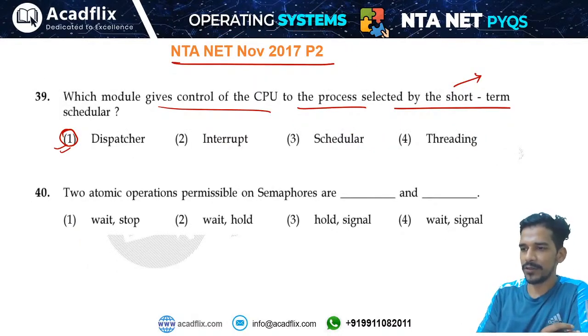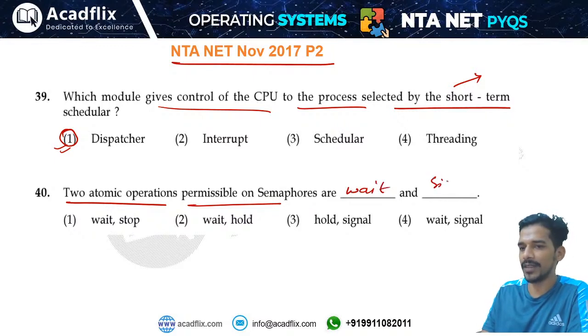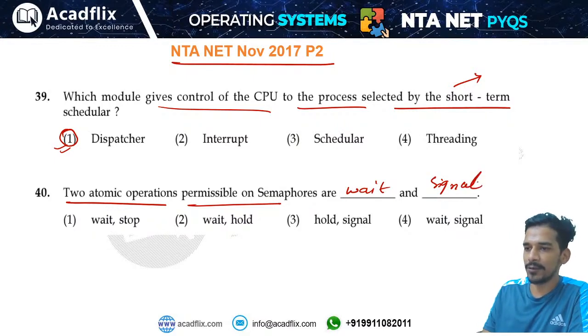Do not be confused, guys. Those who are saying 3, that means they are talking about option 3. The two atomic operations permissible on a semaphore are the wait operation and the signal operation. Now tell me, how hard are the questions?